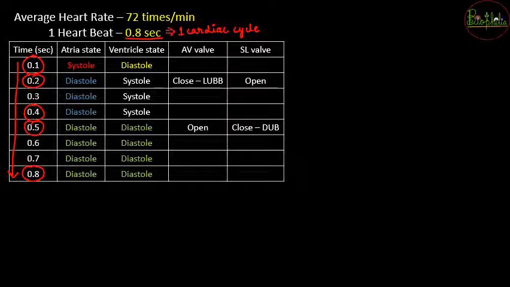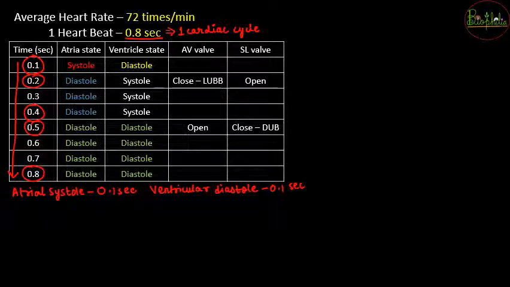Now what is all this? We have different colors provided over here. The state of the atria is atrial systole, which is going to last for 0.1 seconds, and ventricular diastole comes first, so ventricular diastole will be for 0.1 second. Now if we talk about atrial diastole, for how long will it be?